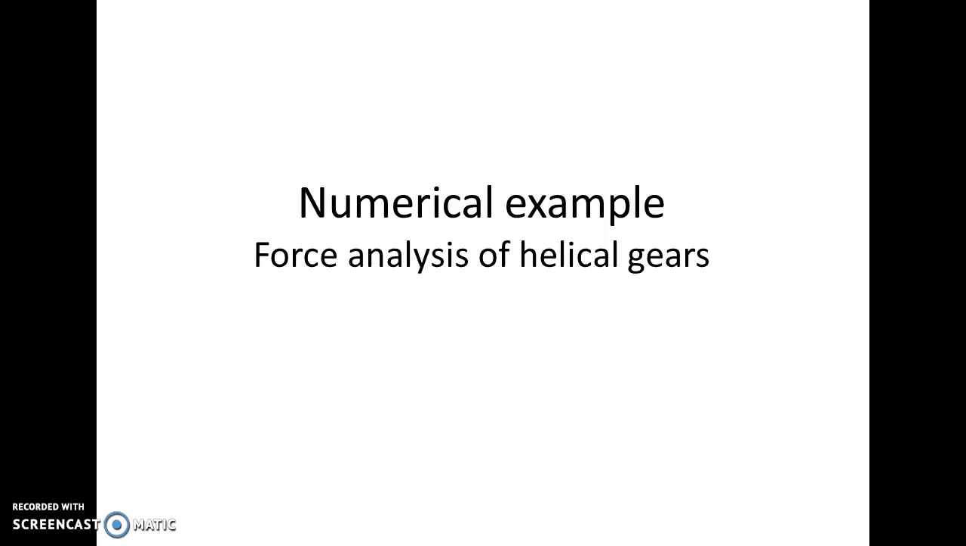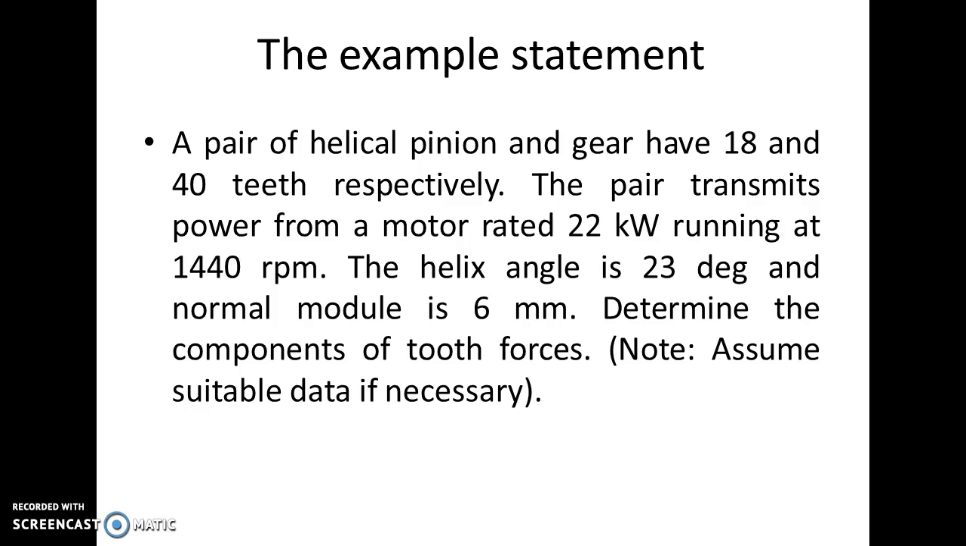Hello friends. Last time we have seen the theory relating to force analysis of helical gears. We saw how three components of a force acting on a gear tooth can be determined using various parameters relating to a helical gear. Now we are going to apply that theory to a numerical example where actual numbers are given.